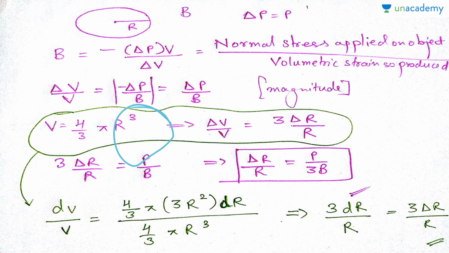Why? Because upon differentiating this with respect to r, what will this r cube change to? 3r square, and we are differentiating with respect to r, so dr is multiplied. So 4 by 3 pi into 3 r square dr, and V is 4 by 3 pi r cube, so 4 by 3 pi is cancelled, and r cube and r square get cancelled. So we are remaining with 3 dr by r. Now we are replacing d with delta, so it will become 3 delta r by r. So this was all about this problem.